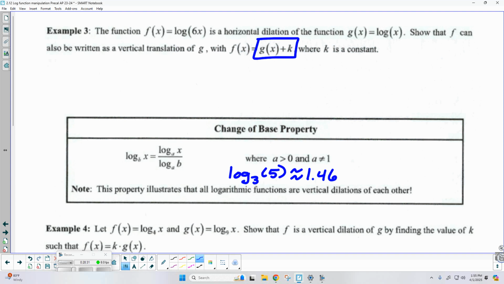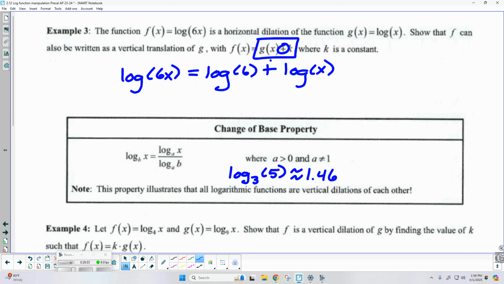Well, let's take a look at log of 6x. So what do we do when we're multiplying in the argument? Do we add or subtract? We add. So I'm going to take the two terms. This is log of 6 plus log of x. See, there is the sum that I wanted.